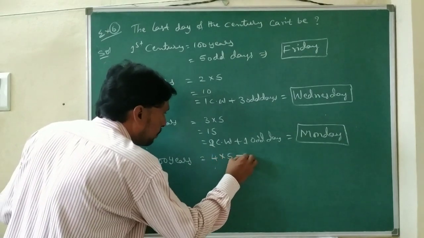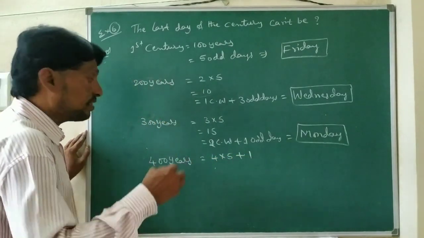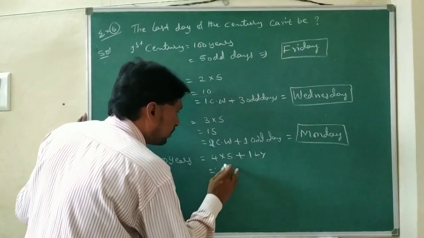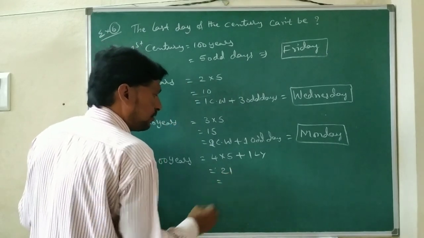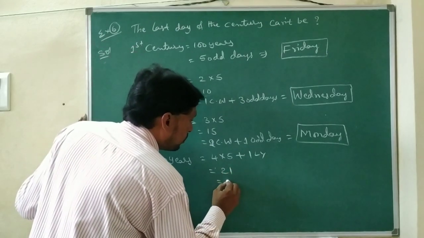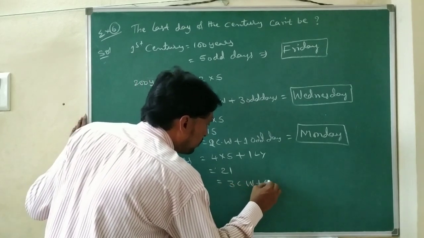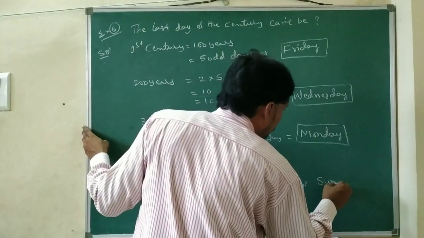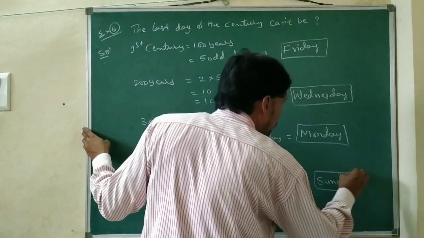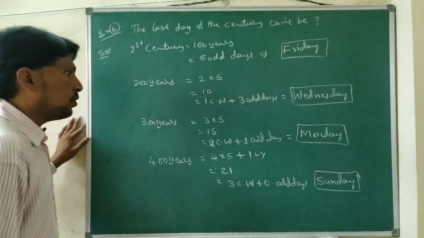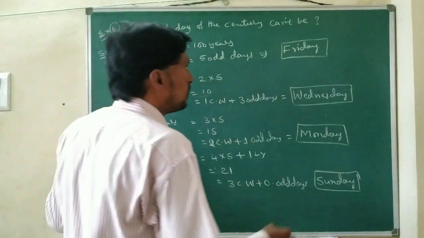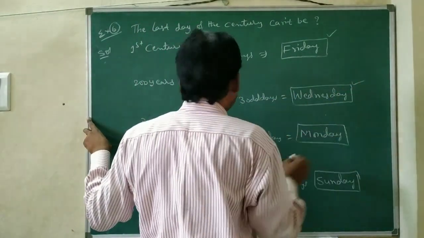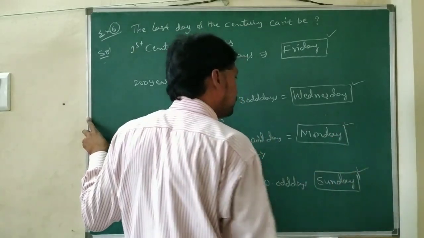It is Monday. 4th century, that is 400 years. 4 into 5 plus 1 odd day we are getting, as 400 is a leap year. That equals 21. 21 means 3 complete weeks plus 0 odd days. 0 odd days means it will be Sunday. Now here you have to check the last days. First century we got Friday, second century Wednesday, third century Monday, fourth century Sunday.